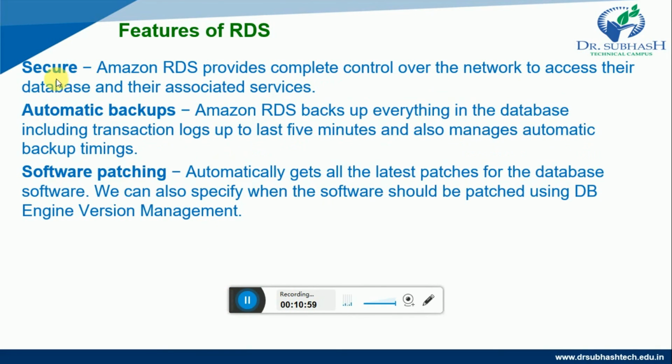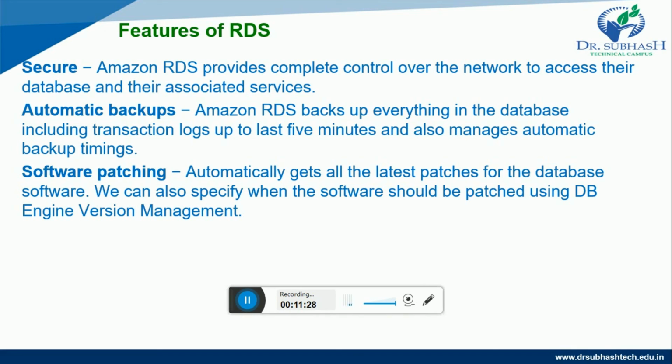The fourth feature is security, that is, it is secure. Amazon RDS provides complete control over the network to access your database and its associated services. The fifth feature is automatic backups. Amazon RDS backs up everything in the database, including transaction logs up to the last 5 minutes, and also manages automatic backup timings.